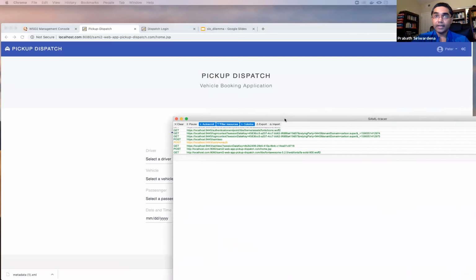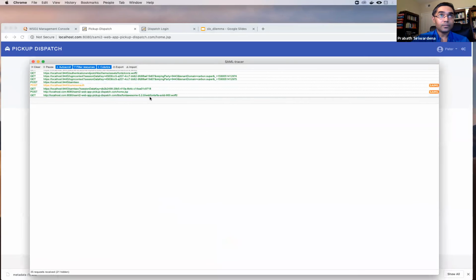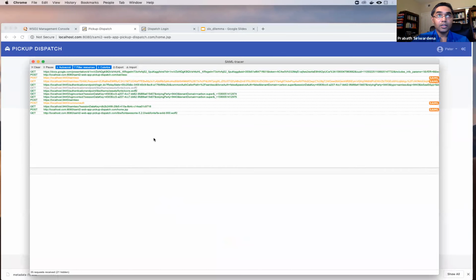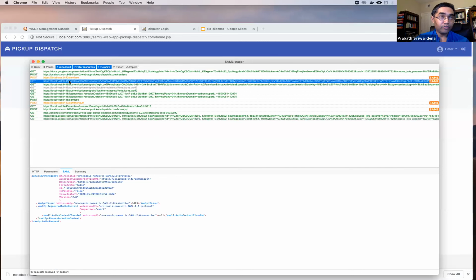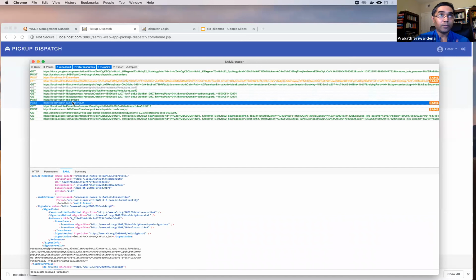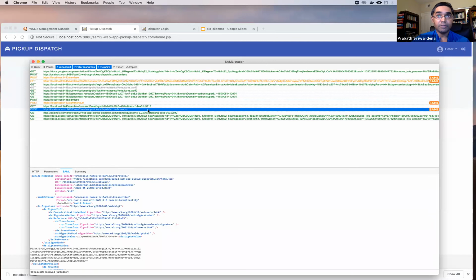Now, if you look at the SAML tracer, you will see 2 requests and 2 SAML responses. The first one is generated from the pickup application to 9443, and this request is generated from the 9443 IDP to the 9445 IDP, and this response is coming from 9445 to 9443, and this response is coming from 9443 to the dispatch application. Okay.